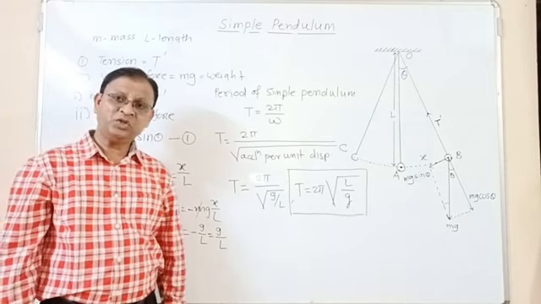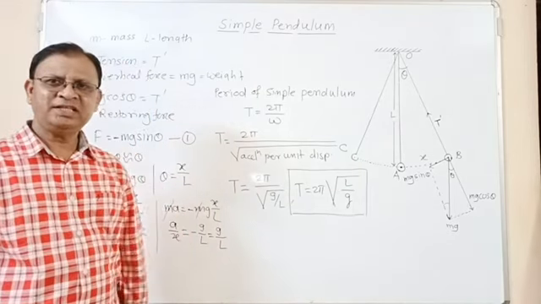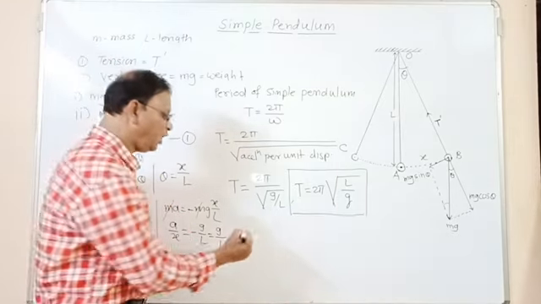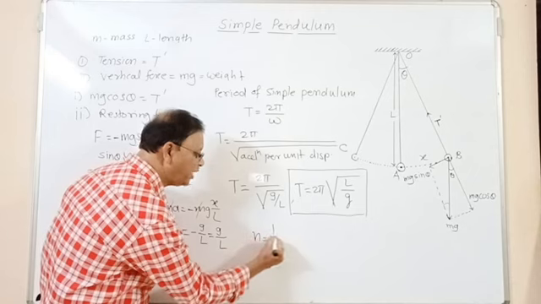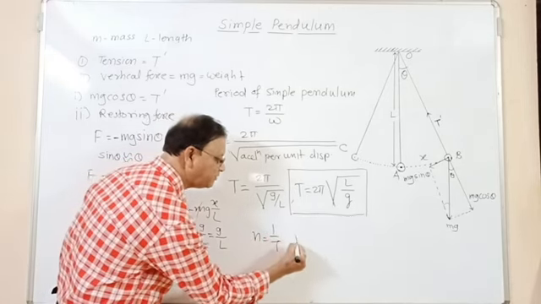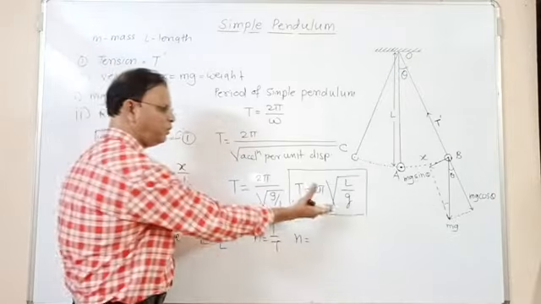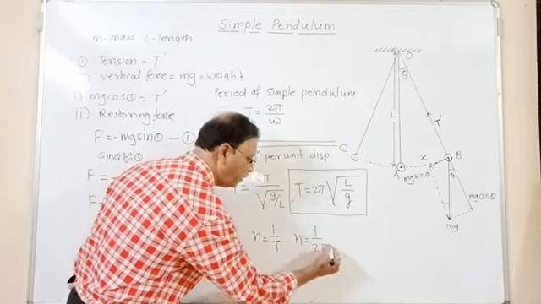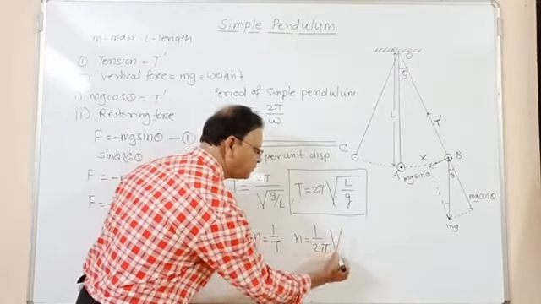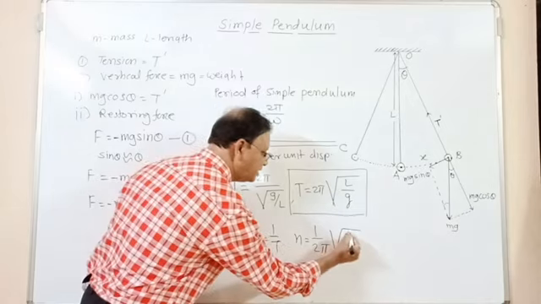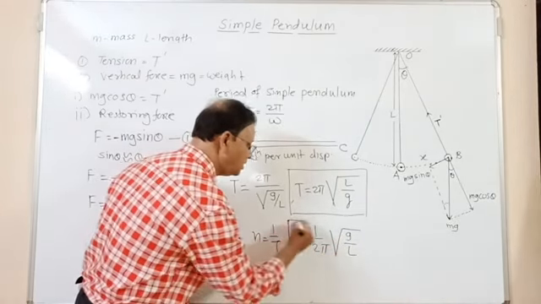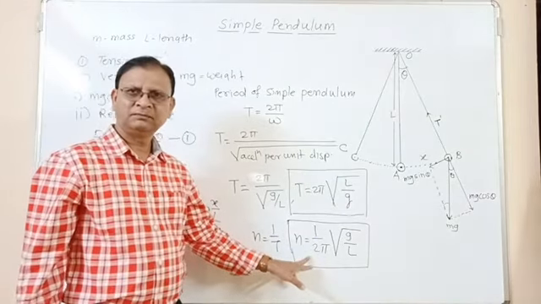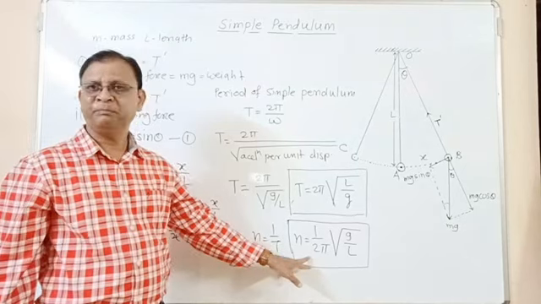And the frequency of oscillation of simple pendulum. You know, frequency is reciprocal of period. As frequency is reciprocal of period, n is equal to 1 by T, and therefore we can write frequency n is equal to reciprocal of this right hand side. Here is 2 pi, we can take 1 upon 2 pi. Square root of, here is L upon g, we can take g upon L. So this is the formula for frequency of oscillation of a simple pendulum.